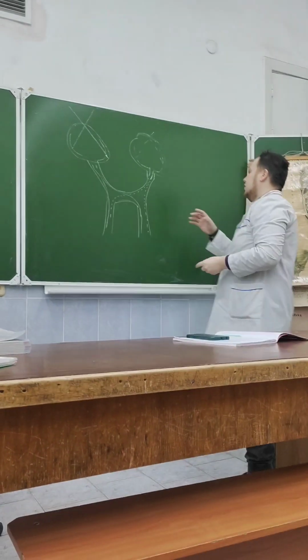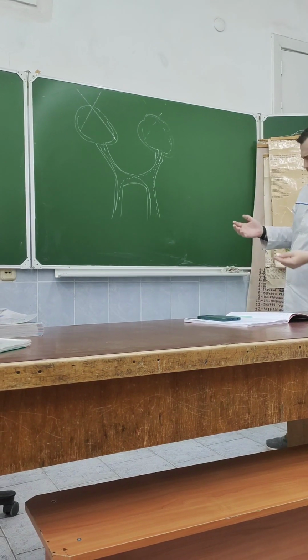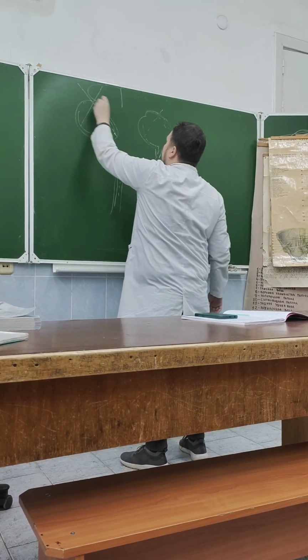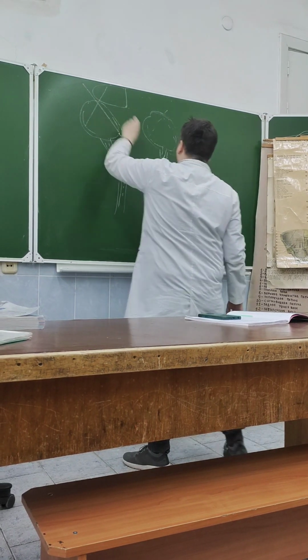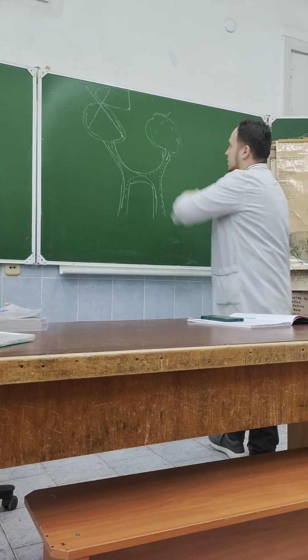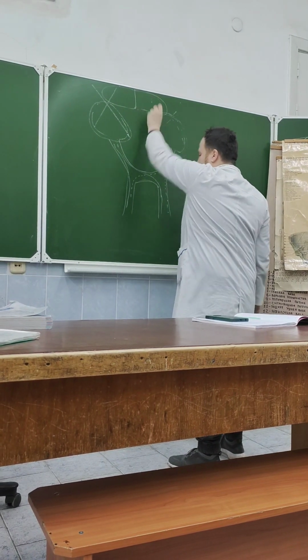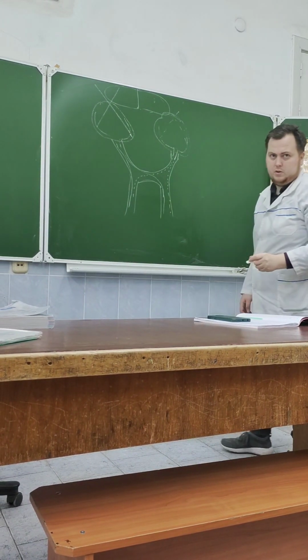So it follows that this whole visual field goes to the opposite hemisphere, and the same with the other side. So this visual field goes to the left hemisphere.